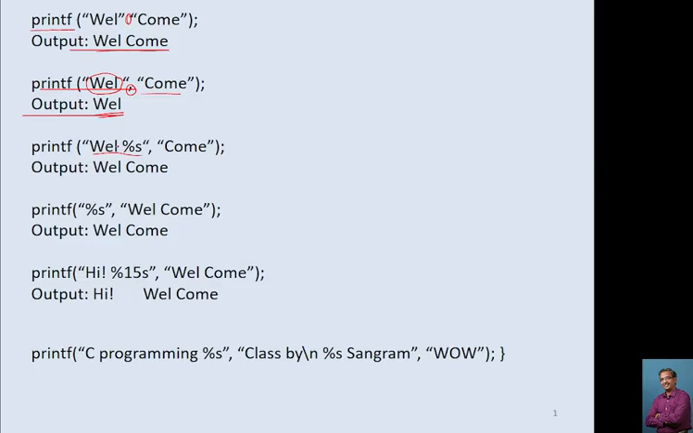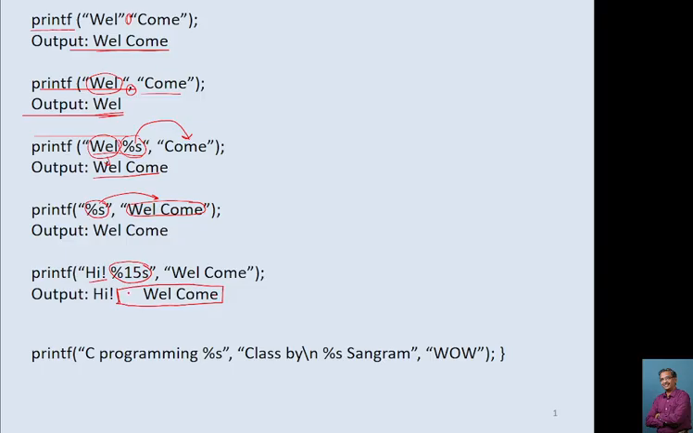So this part will print well, and this percentage s indicates you want to display some string information which it will take from after the comma, and now it will print welcome. Similarly here, printf percentage s indicates you want to print one string. Which string? The string which is present over here, welcome, it will display welcome screen. Similarly here, it will print hi and then percentage s. So this 15 percentage s indicates after hi give 15 blank spaces. We reserve 15 columns, and from the right hand side you print welcome.